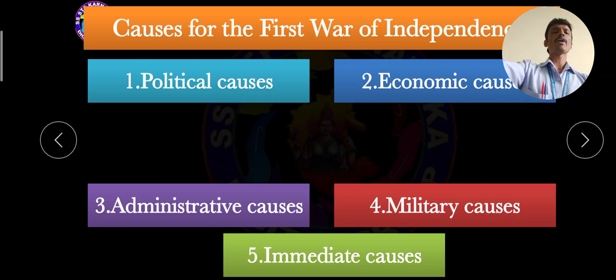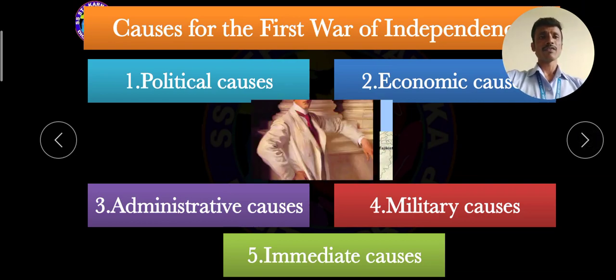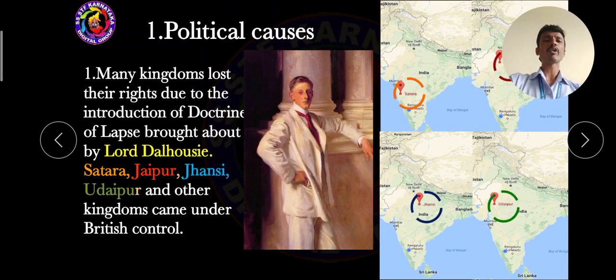Now we have to learn one by one why the political cause is very essential, why the economic cause is also very essential, why the administrative cause is very important, then military causes, and the immediate causes.